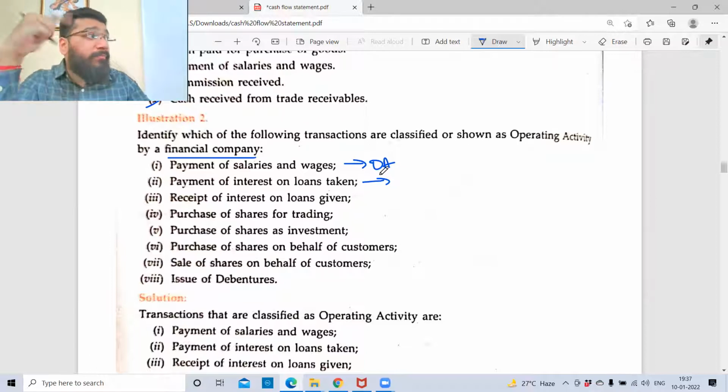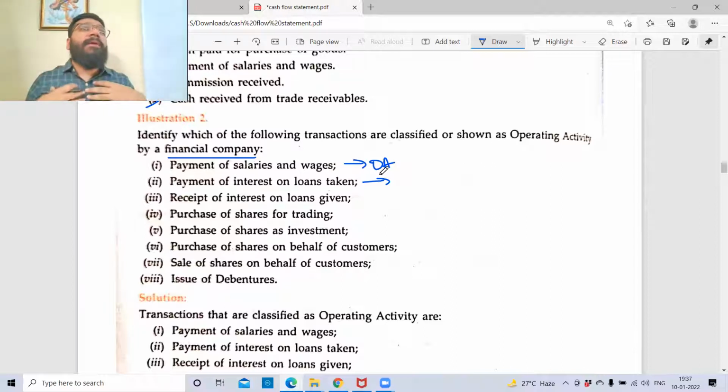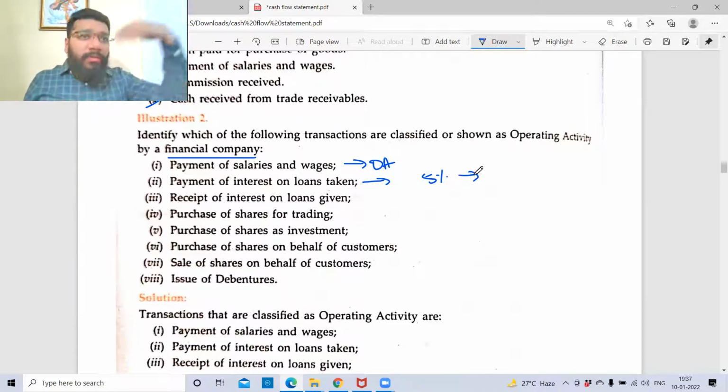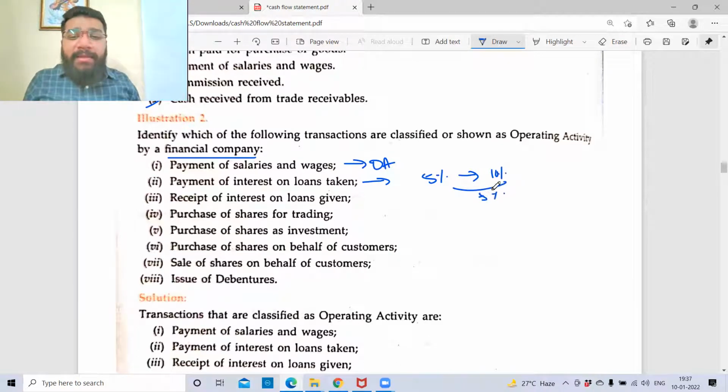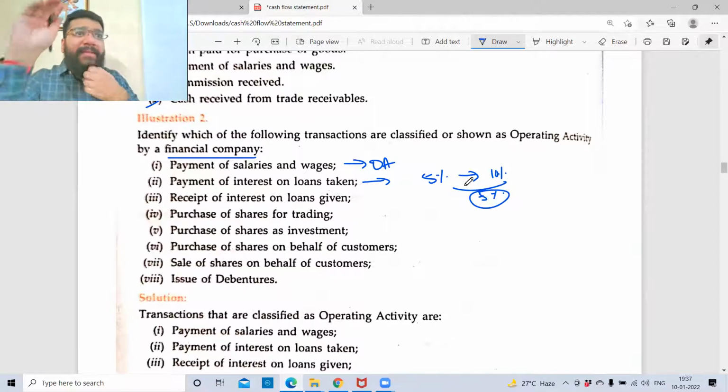We have taken a loan. Why did I take the loan? I wanted to reinvest it. For my business, the banker, what do they do? We invest in the bank as a fixed deposit. Let's suppose the banker is giving me 5%, and this money the banker gives to some other person as a loan for 10%. So the difference of 5% they are earning. The bank is into the lending business.